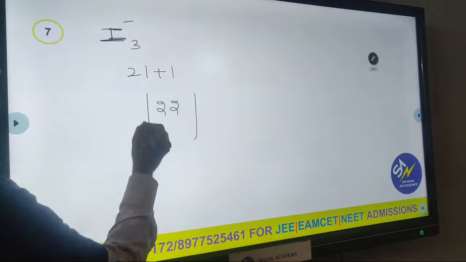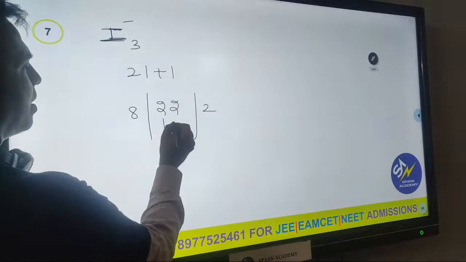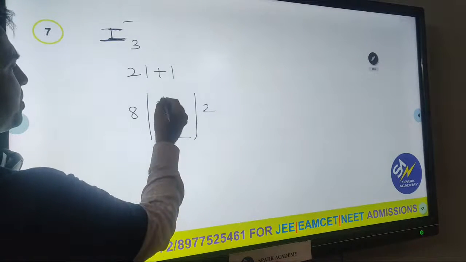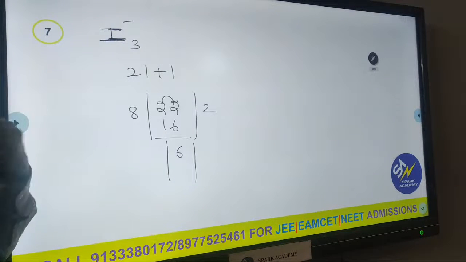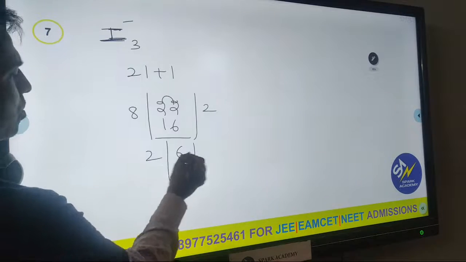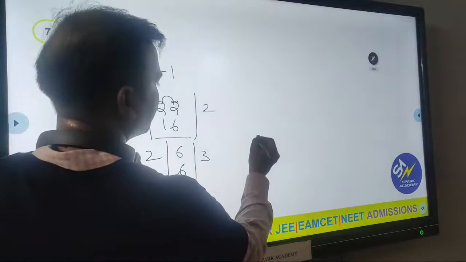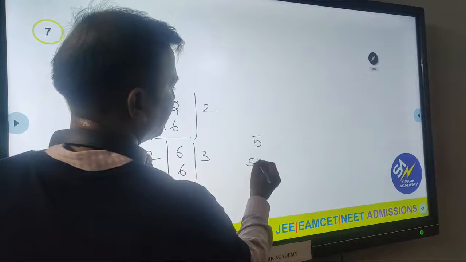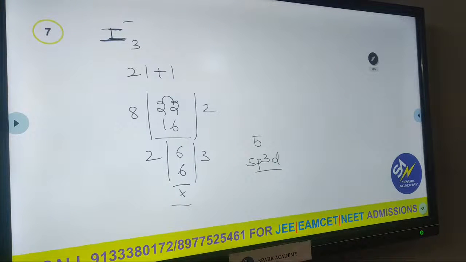So which number do we have to take now? 8. 2 threes are 6. So what is the hybridization here? Total 5, SP3D. Yes. So by this way we find out the hybridization of the central atoms in molecules and ions also, positive and negative ions also.